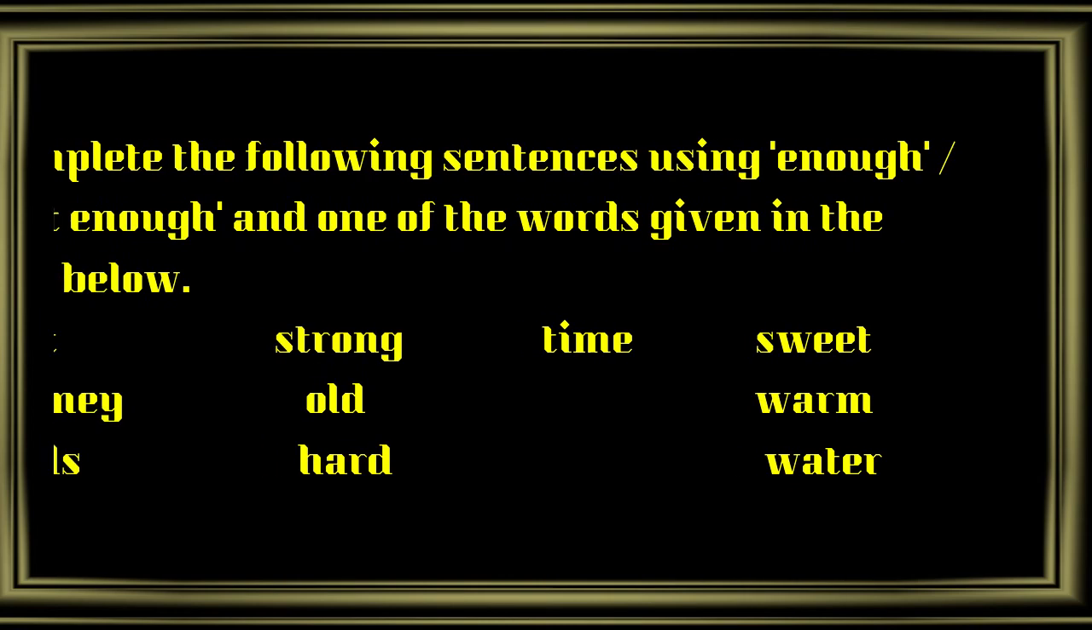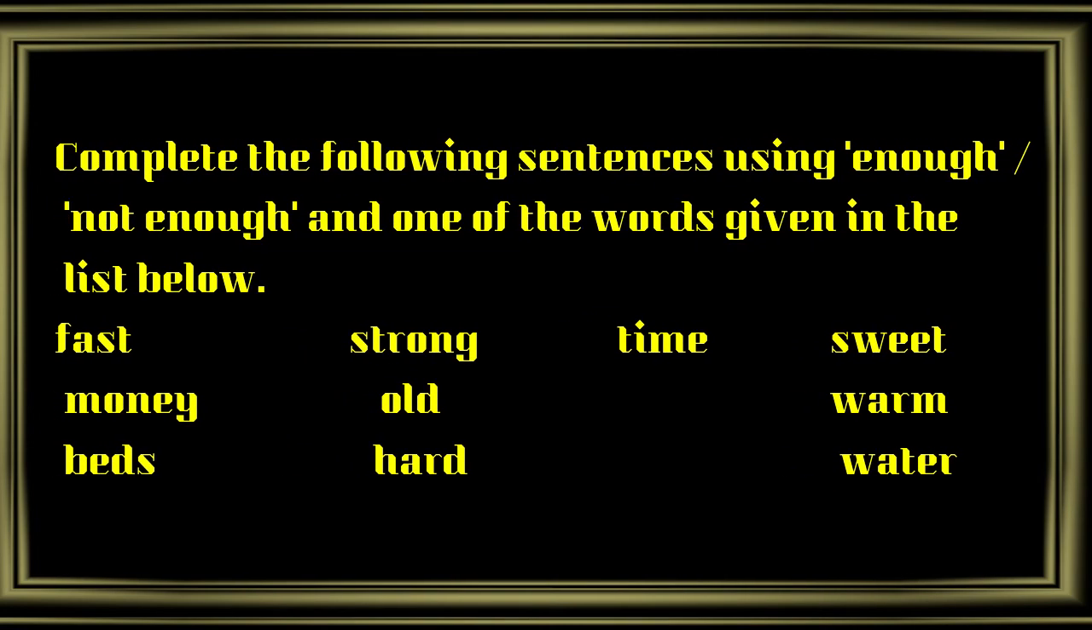Now let's do an exercise. Complete the following sentences using either enough or not enough and one of the words given in the list below. We have fast, money, beds, strong, old, hard, time, sweet, warm, water. Please understand, the word enough becomes an adverb when it is used after an adjective, adverb or verb. The word enough becomes an adjective when it is used before a noun.